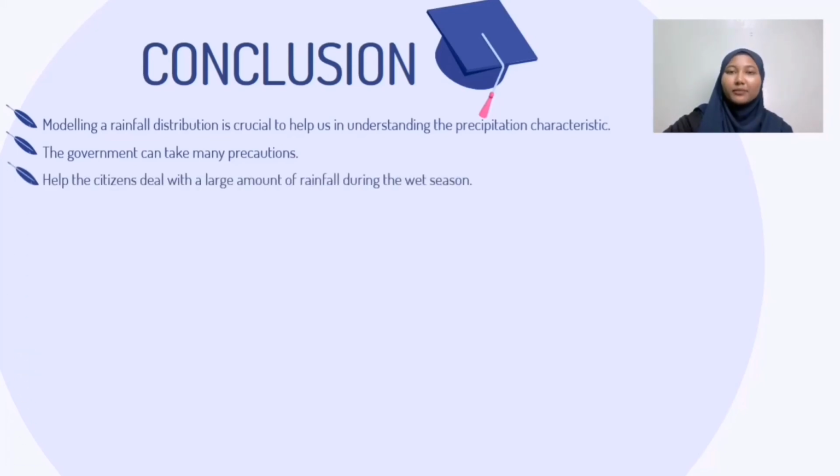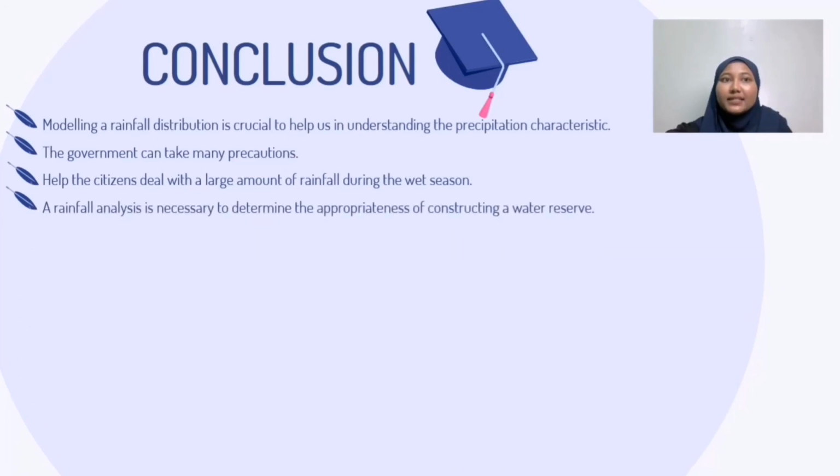It also helps the citizens to deal with large amounts of rainfall during the wet season. The government and the citizens can avoid damage to property, infrastructure, crops and plants.